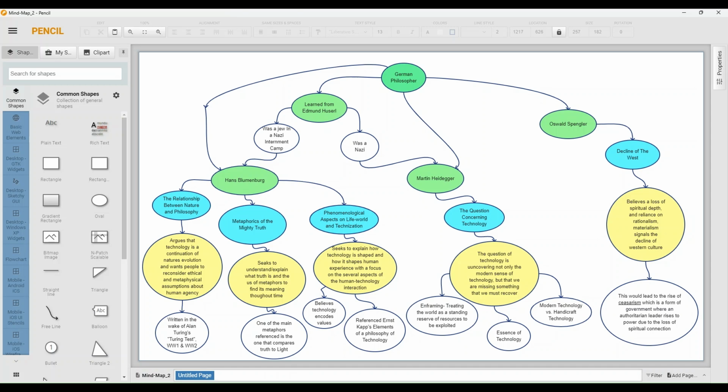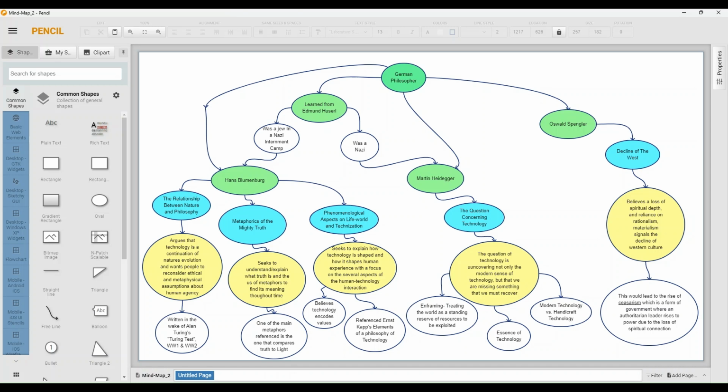Moving on from that, Hans Blumenberg's three writings that we read for this week were The Relationship Between Nature and Philosophy, Metaphorics of the Mighty Truth, and Phenomenological Aspects on Life, World, and Technization.